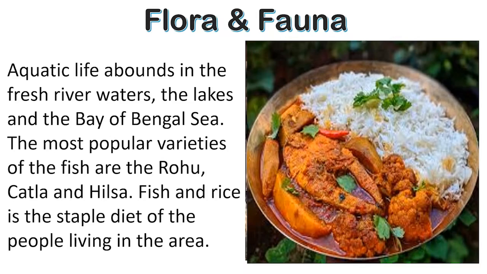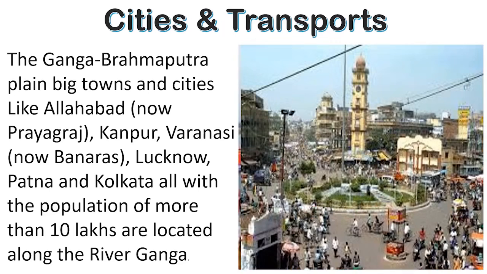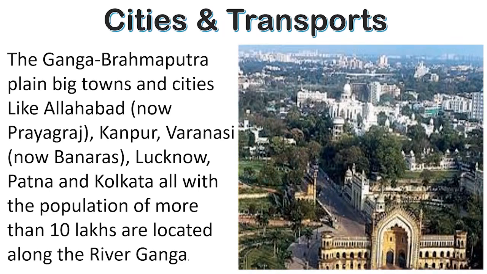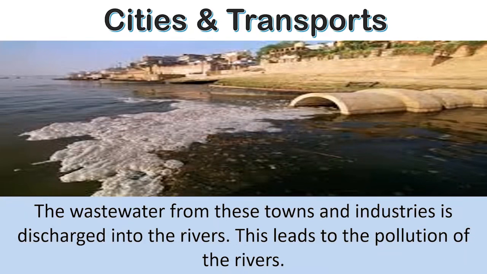Cities and transports. The Ganga Brahmaputra plain has several big towns and cities like Allahabad, Kanpur, Varanasi, Lucknow, Patna, and Kolkata, all with the population of more than 10 lakhs, located along the river Ganga. The wastewater from these towns and industries is discharged into the rivers. This leads to the pollution of the rivers.